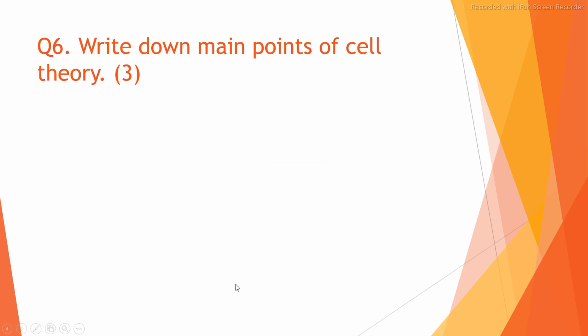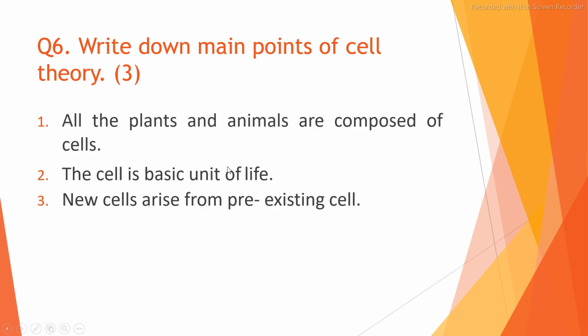Question number 6. Write down main points of cell theory. The 3 main points of cell theory are, all the plants and animals are composed of cells. The cell is basic unit of life. New cell arise from pre-existing cell.